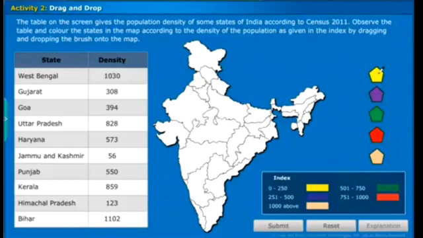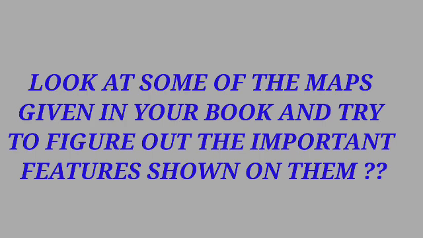The table on the screen gives the population density of some states of India according to Census 2011. Observe the table and color the states in the map according to the density of the population as given in the index, by dragging and dropping the brush onto the map. Look at some of the maps given in your book and try to figure out the important features shown on them.